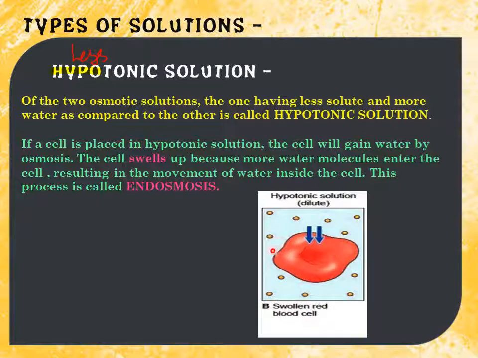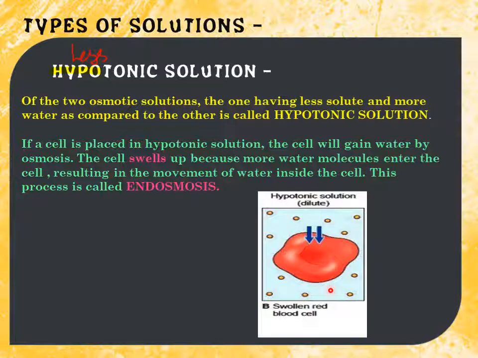These are solute particles, and the blue colored is solvent. And this is the cell. Always keep in mind that when we use the words hypo, hyper, iso, these words are used with respect to the cell, meaning when the cell is placed into a solution.